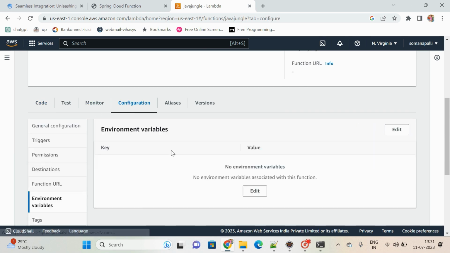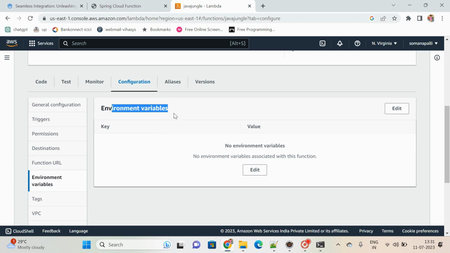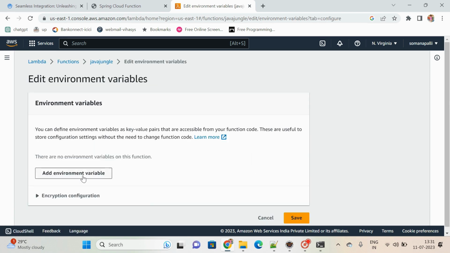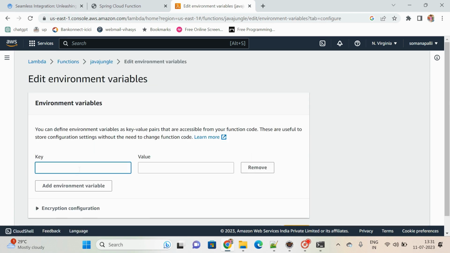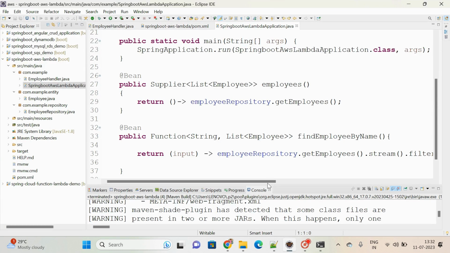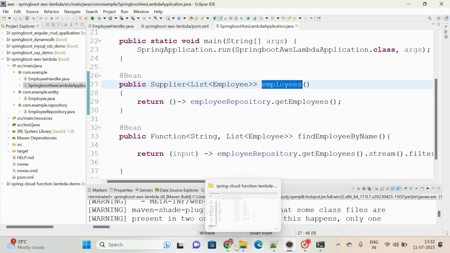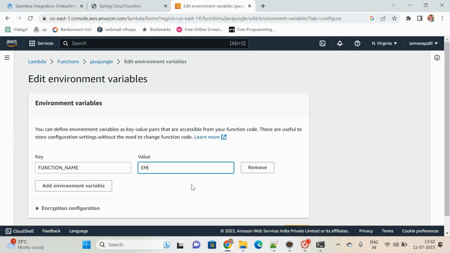Go to the configuration section. Under environment variable, click on edit. Add environment variable here: function underscore name. What is the function name? You want to check which function? Employees, right? So this function name you have to give here. Come back to employees.